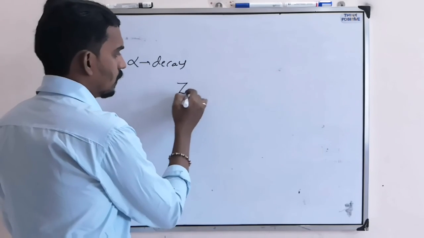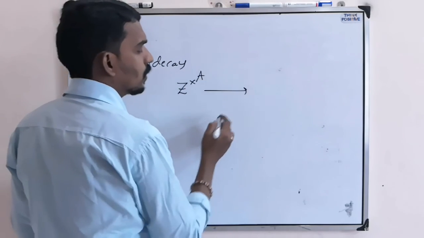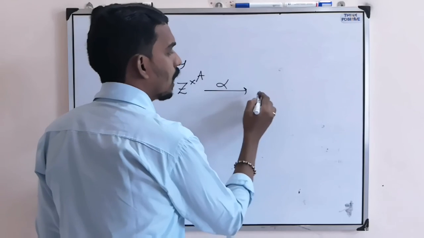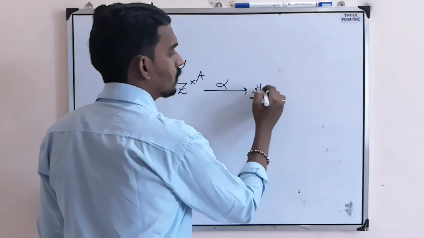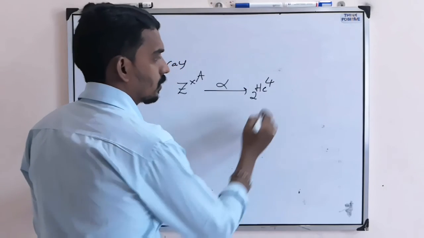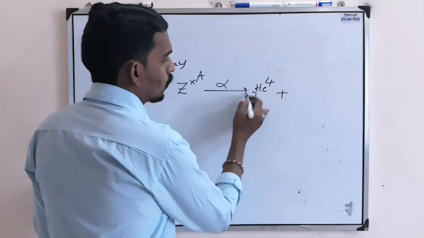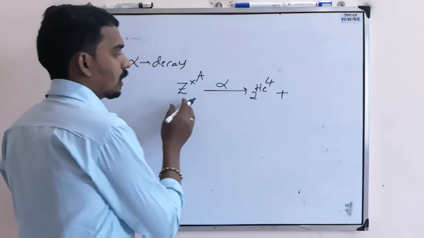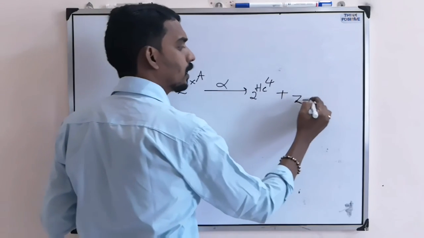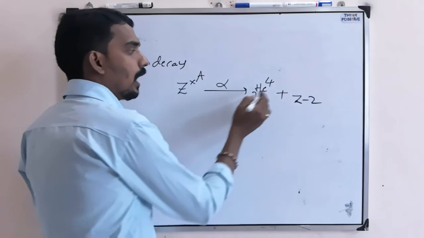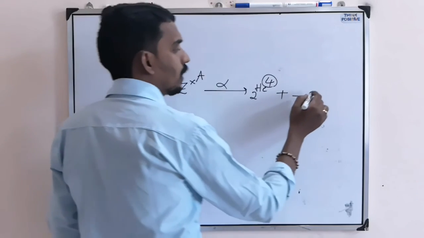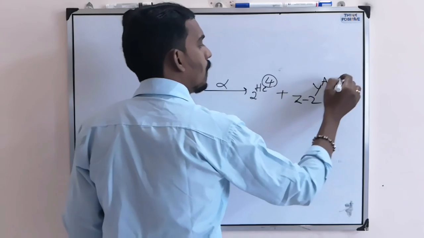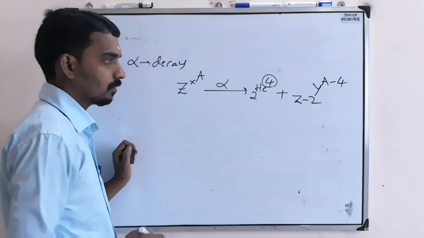ZXA, one atom undergoes alpha decay, means it emits an alpha particle. An alpha particle means helium plus plus. So 2 protons are coming out, so the atomic number decreases by 2. And 4 nucleons are coming out, that means the mass number decreases by 4.